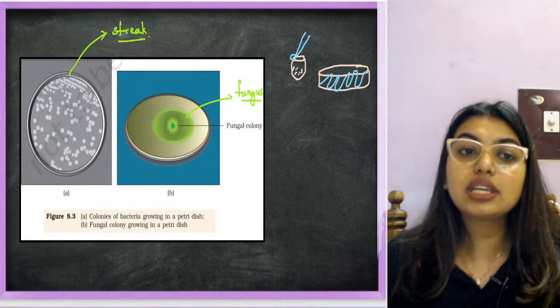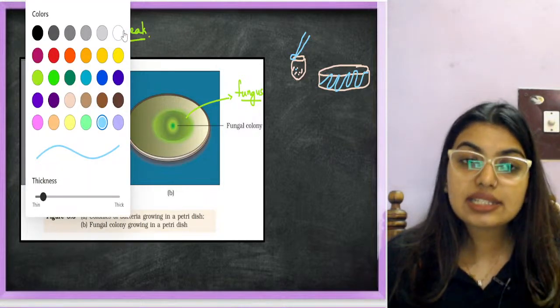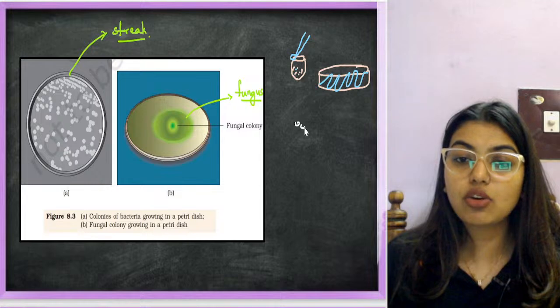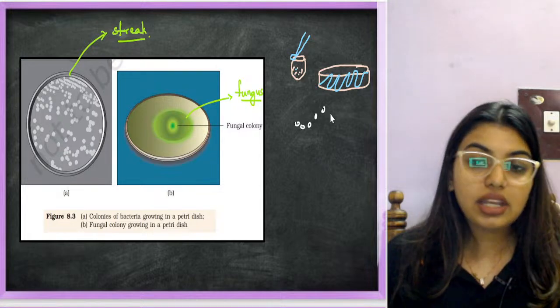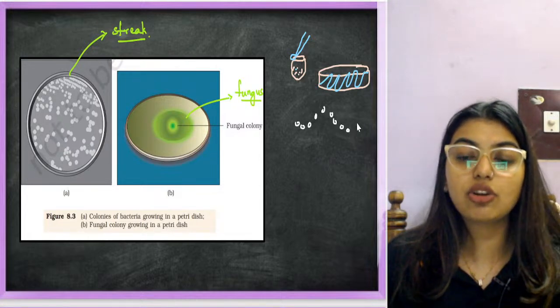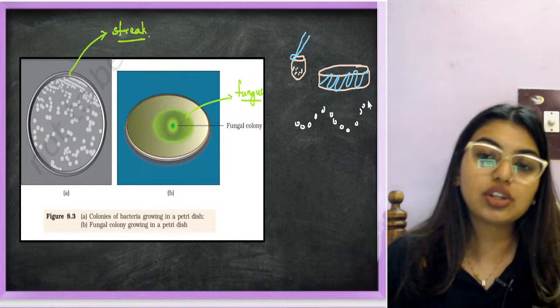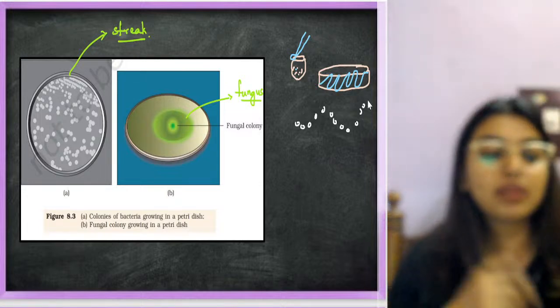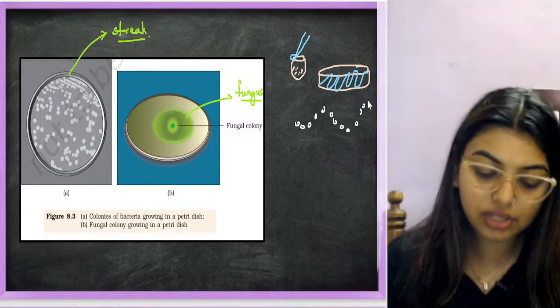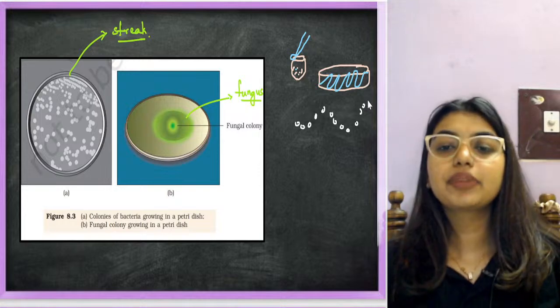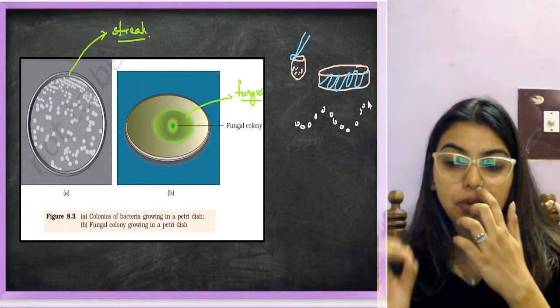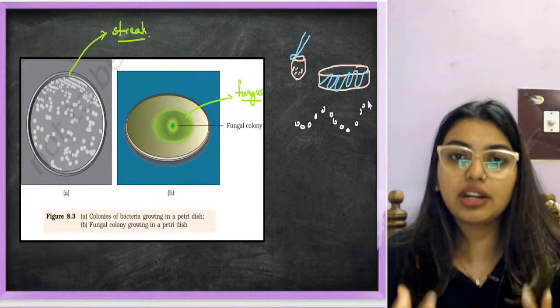Wherever he made the streaks, next day when he comes, he will start noticing colonies in that portion. Understood? So if you dip and you mix it like khichdi sambar you're making, no, then gone. You just have to touch it, because students, if you mix it, there's a lot of bacteria content.